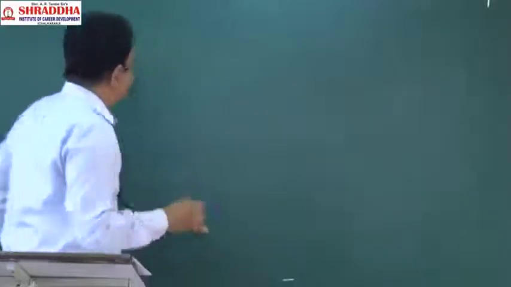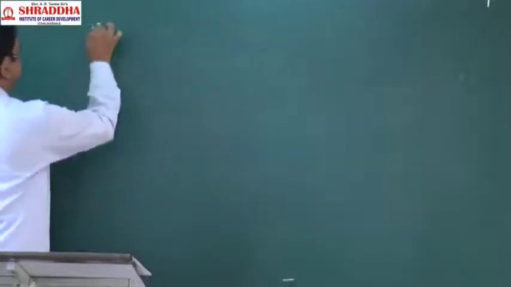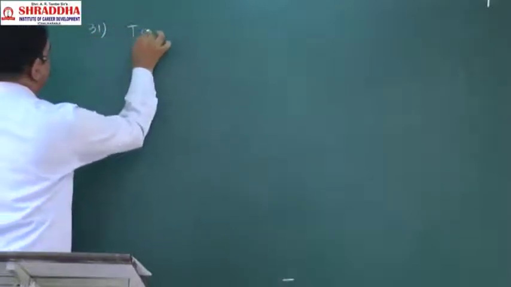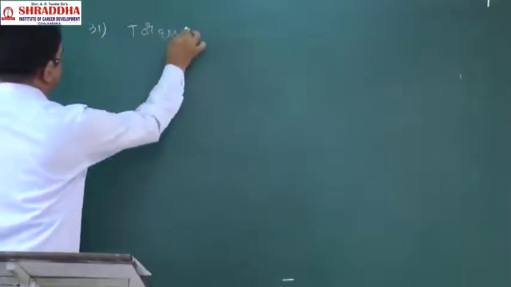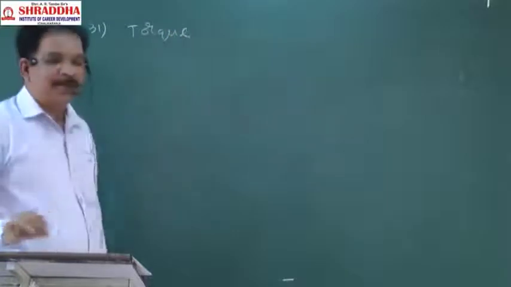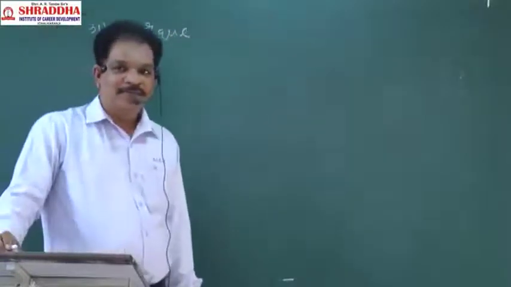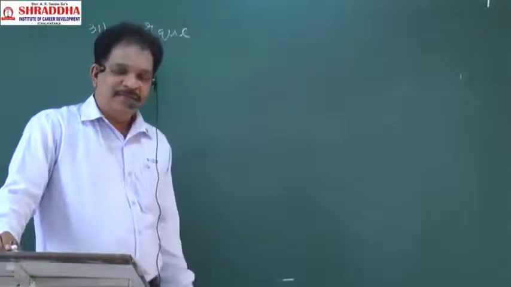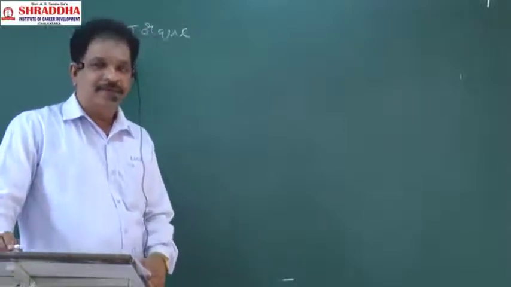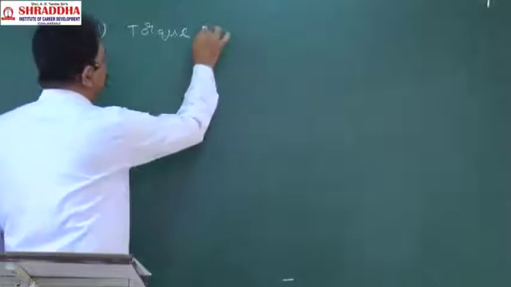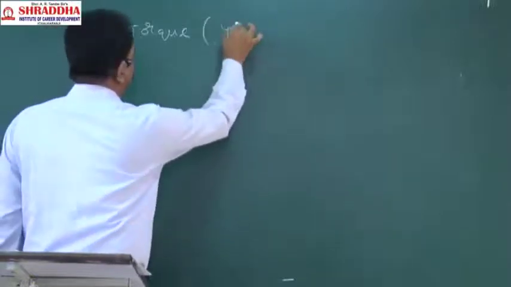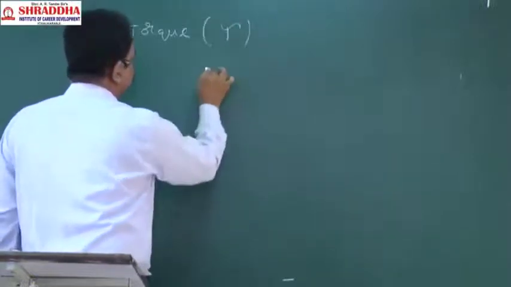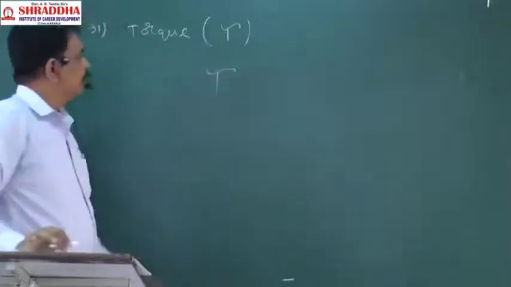Next. 31. Torque. This also, what is meant by torque, you don't know. This term did not come up to 10th. It may have come, I also don't exactly know. The torque symbol is tau.